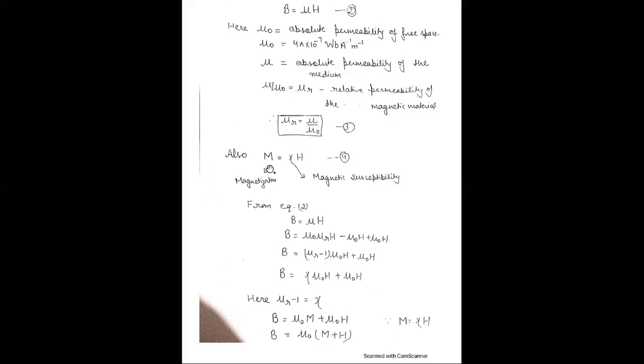Also, there is a relation between magnetization and magnetizing intensity H. There is a direct relationship. If we increase H, there is more magnetization. More magnetization means the number of dipoles arranged in the direction of the field increases. If the number of magnetic dipoles arranged increases, therefore M increases.